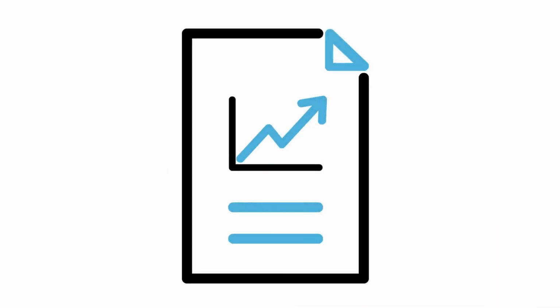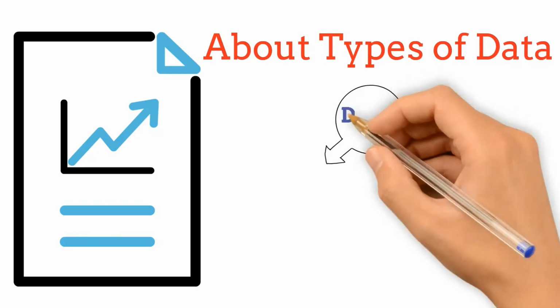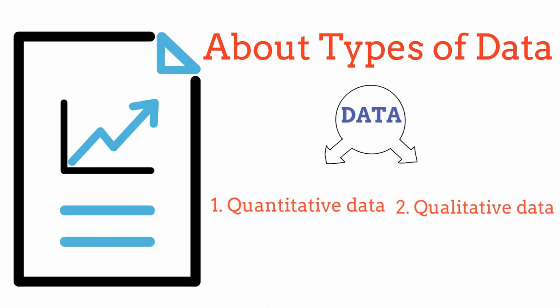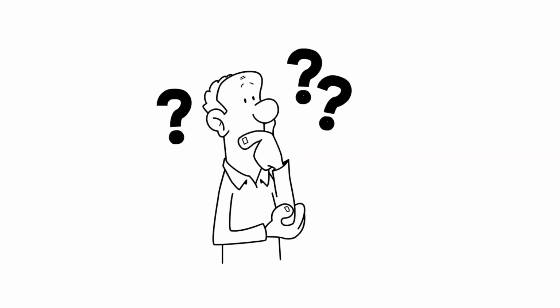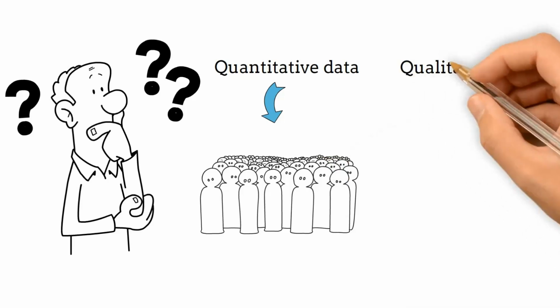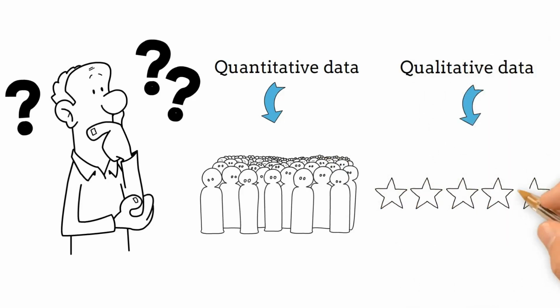Now we will discuss the types of data. So there are two types of data. One is quantitative data and the other one is qualitative data. As the name itself suggests, quantitative data deals with quantities, qualitative data deals with qualities.